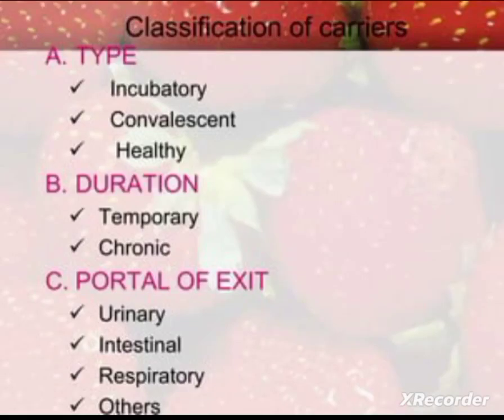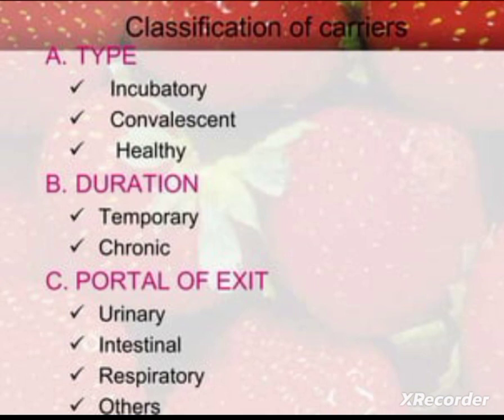Classification of carriers. A carrier is an infected person or animal who harbors microorganisms in the absence of clinical symptoms and serves as a potent source of infection for others. So there are different types of carriers. Based on type, there are incubatory, convalescent and healthy carriers. Based on duration, there are temporary and chronic carriers. Based on portal of exit, there are urinary, intestinal, respiratory and other carriers.